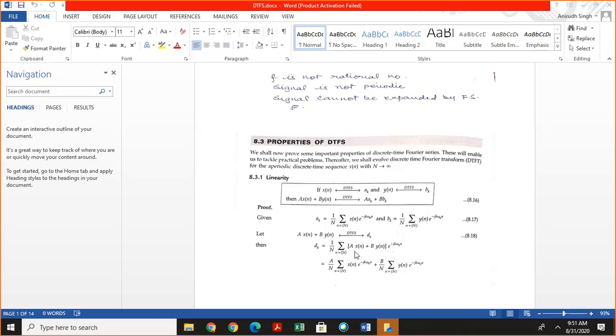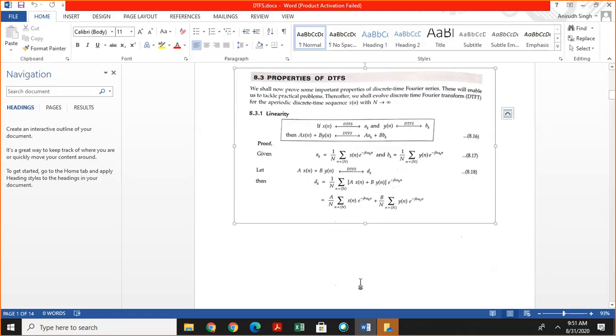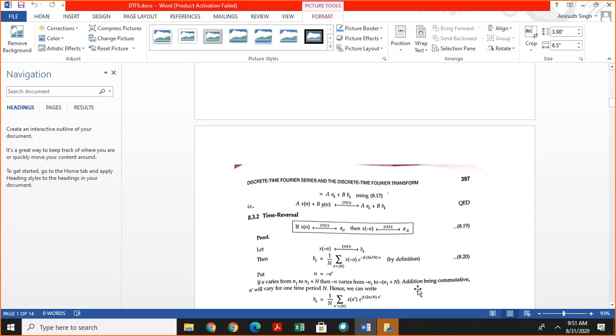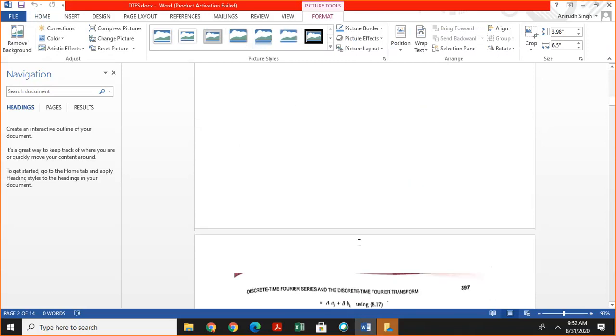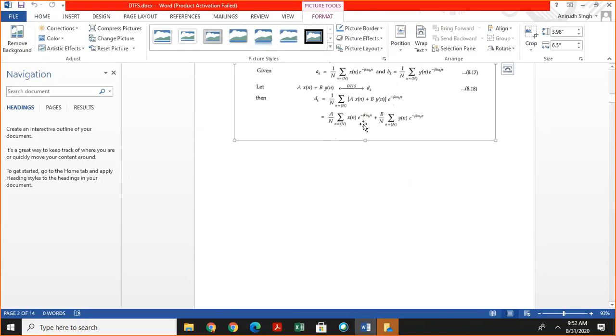And if we separate this into two terms, then this is a times ak plus b times bk.